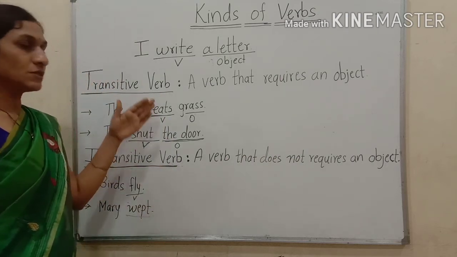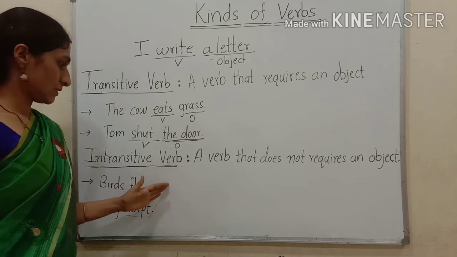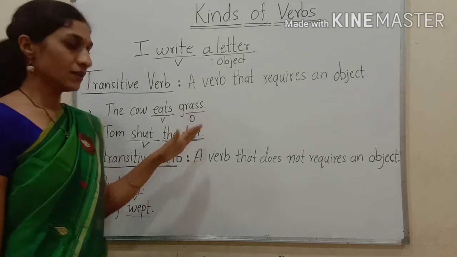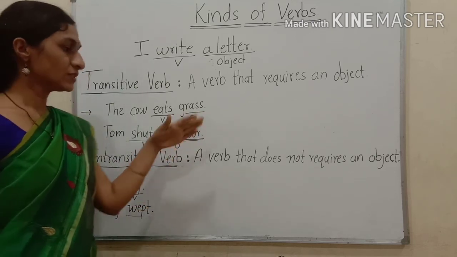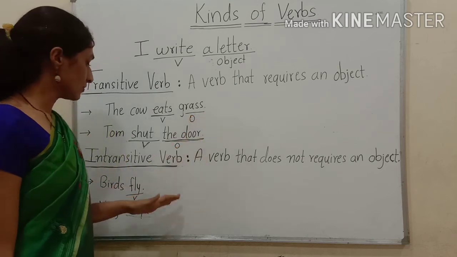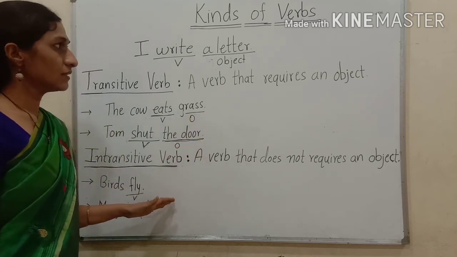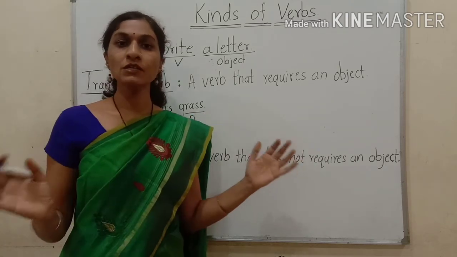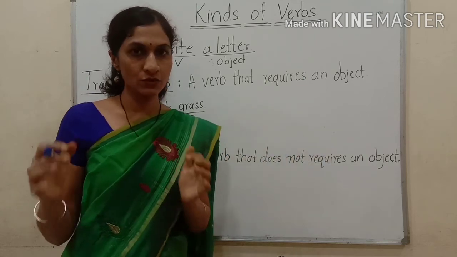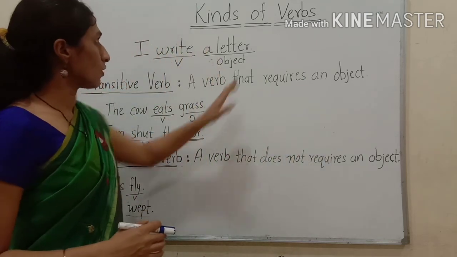This is the difference between the transitive verb and intransitive verb. Here is an object, here is no object. Object is necessary, object is not necessary. This is the difference between the transitive and intransitive verb. These are the two types of verbs.